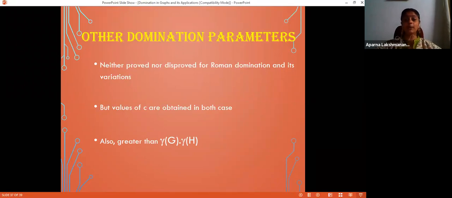And it has also been proved that gamma R of G box H, that is the Roman domination number of Cartesian product of G and H, is greater than or equal to gamma of G into gamma of H. But the domination number of Cartesian product, that is gamma of G box H, lies in between. It is less than the Roman domination number, and Vizing says that it is greater than gamma of G into gamma of H, which is still open. What we have is gamma R of G box H is greater than or equal to gamma of G into gamma of H. But regarding gamma R of G into gamma R of H, the problem is still open.